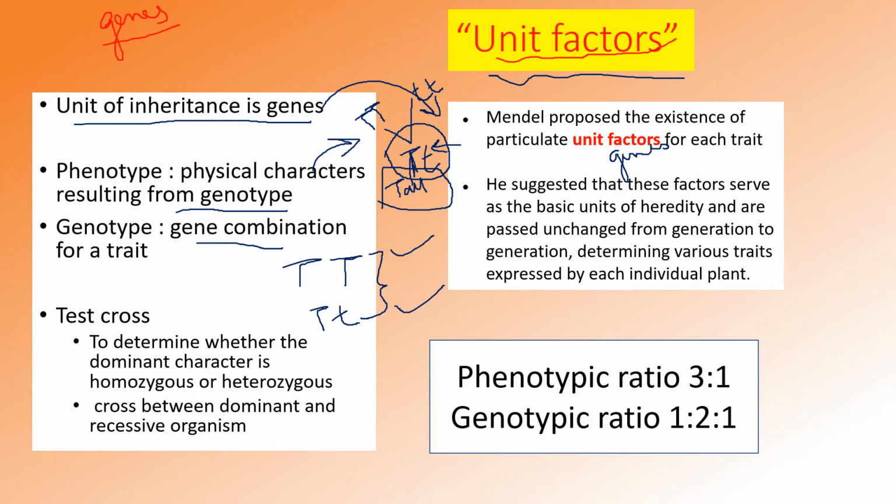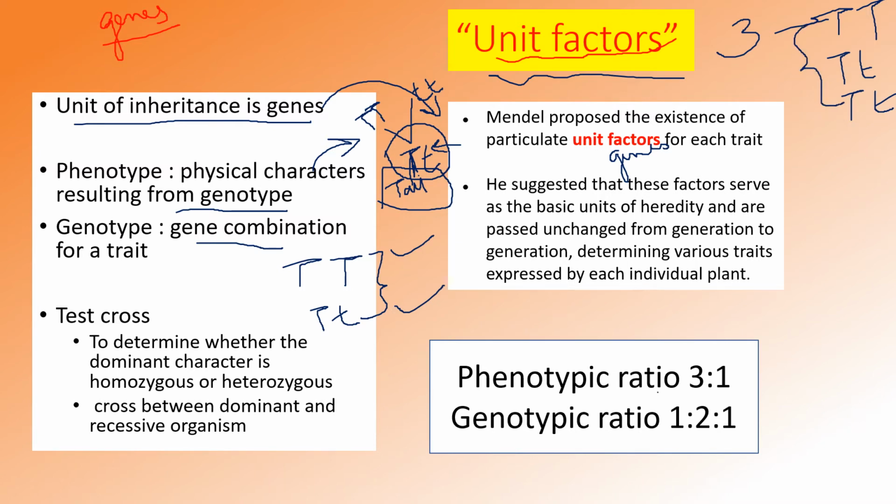If you cross this heterozygous plant with any other heterozygous plant, you will get 3 tall plants, where one will be in homozygous condition and 2 will be in heterozygous condition. But when we talk about the phenotypical characters, all 3 have tall nature.